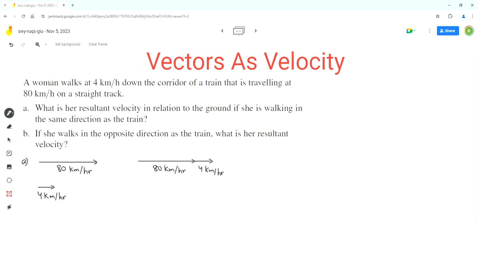Now we know the equation for the resultant velocity is, now in this case both given velocities, the train and the woman, are in the same direction. So to calculate the resultant velocity, we just have to add these two vectors as a regular sum. So the resultant velocity will be represented by this longer vector here.